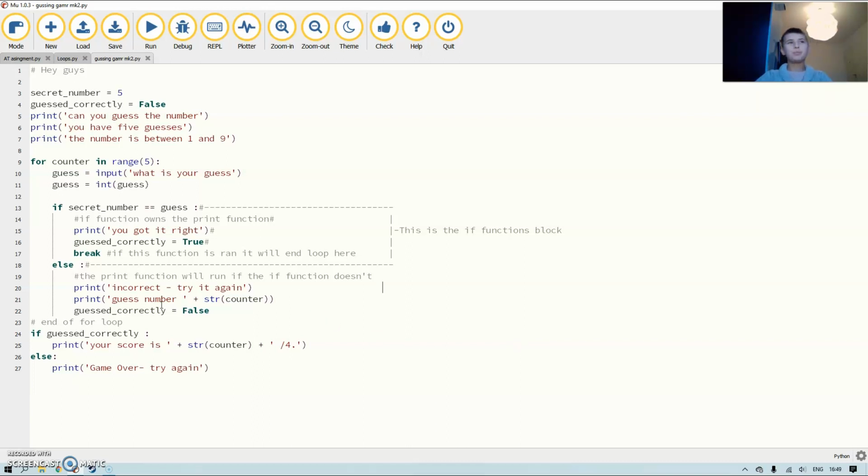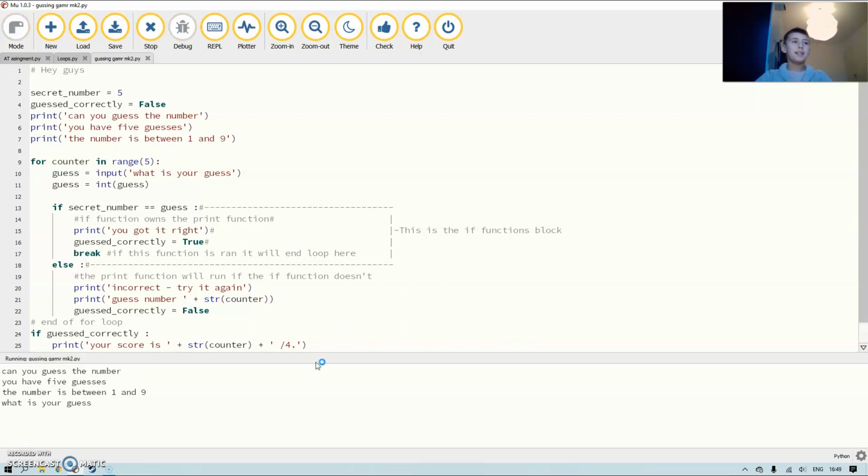So if I get it right, 5, it'll say you got it right. Your score is 0 out of 4. Basically, the lower the score is, the better you got. So why it's saying 0 instead of 1, it's my first guess, is because this 5 is an exclusive value.